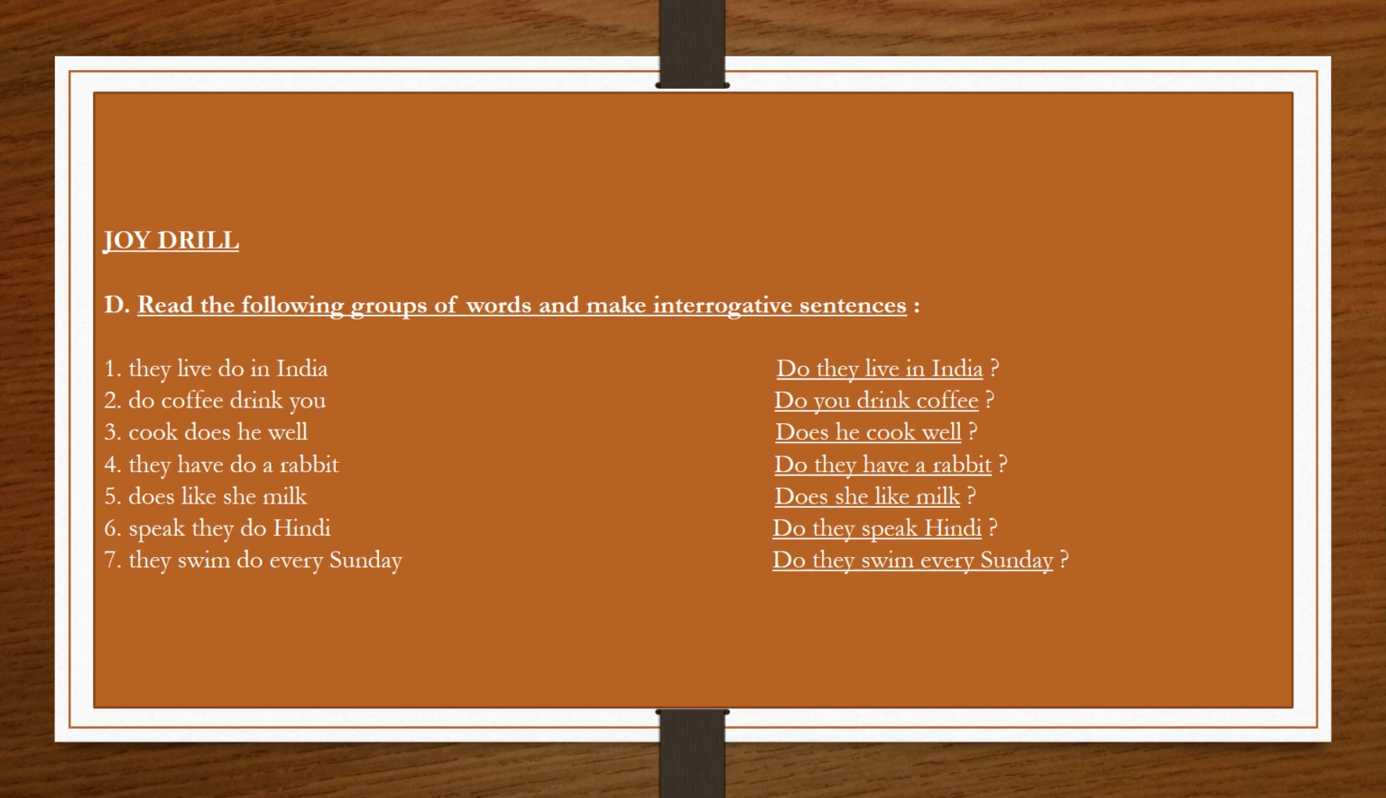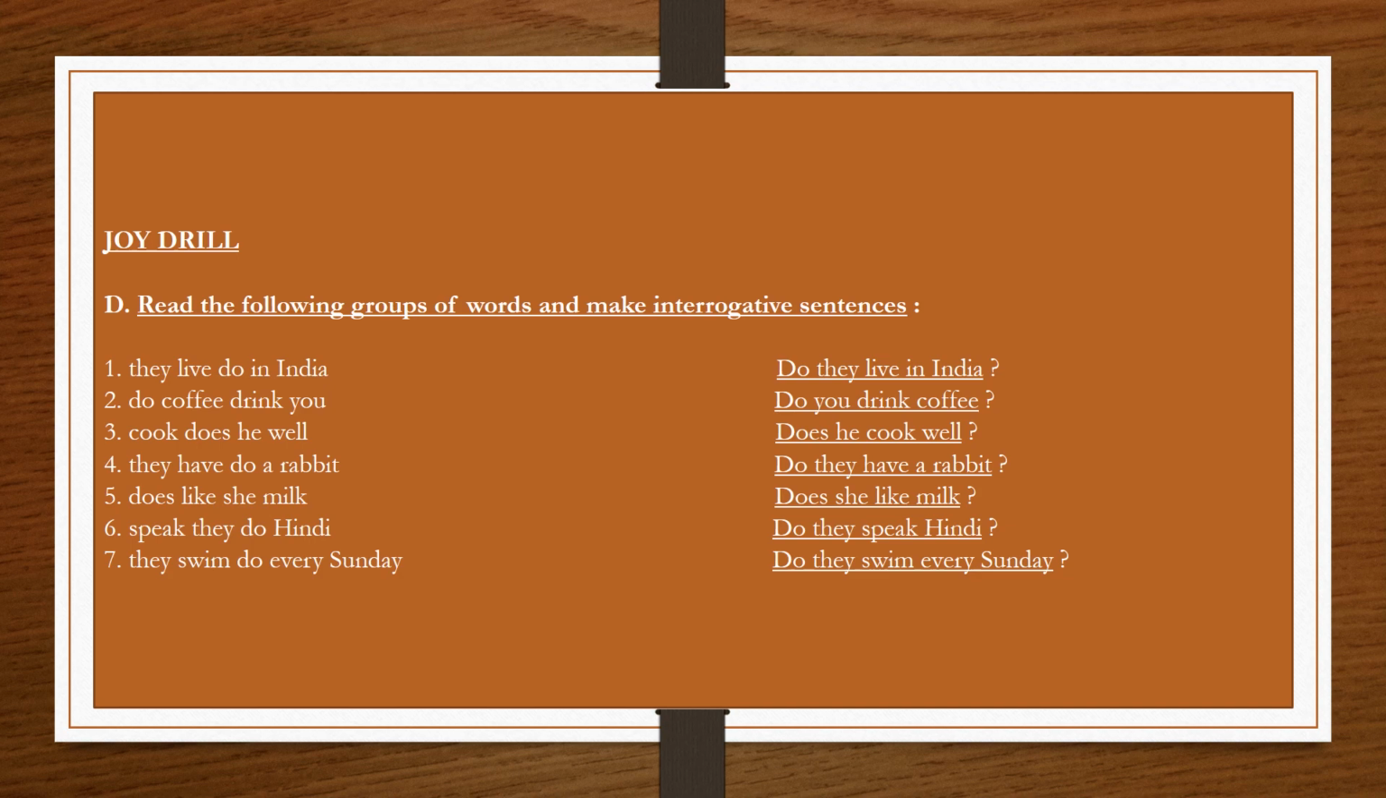Exercise D. Read the following groups of words and make interrogative sentences. In this exercise, you have to arrange these groups of words in a particular order so as to make a proper interrogative sentence. Like, you have to begin your sentence with do or does, and you have to end the sentence with a question mark.